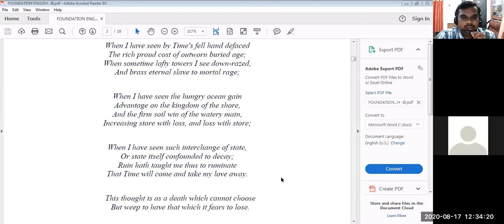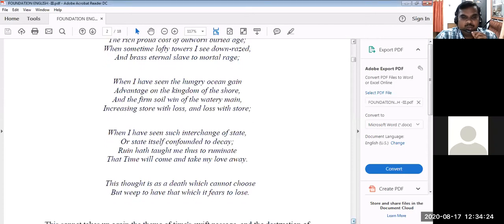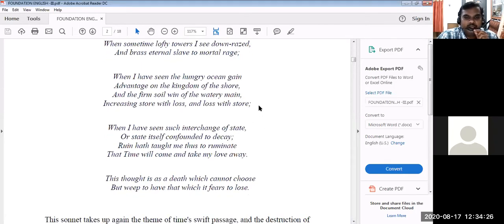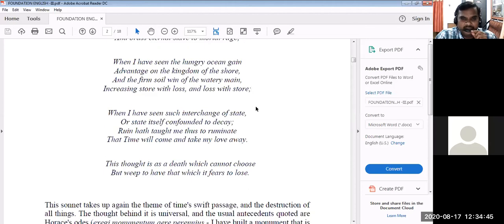Next four lines. When I have seen the hungry ocean gain advantage on the kingdom of the shore, and the firm soil win of the watery main, increasing store with loss and loss with store. You see, when I have seen the hungry ocean gain, the ocean is hungry.